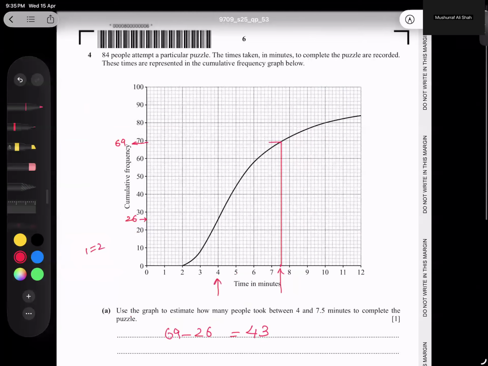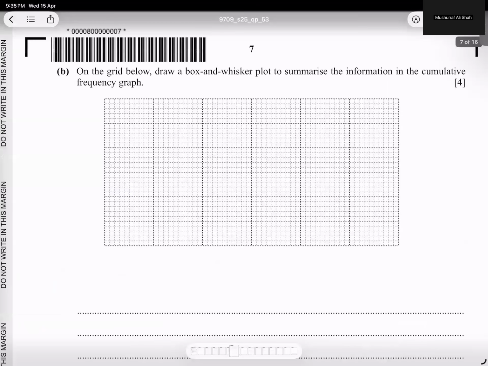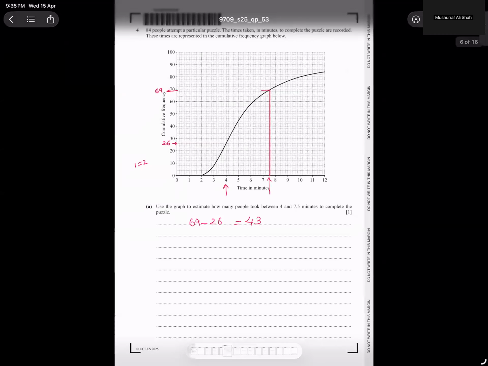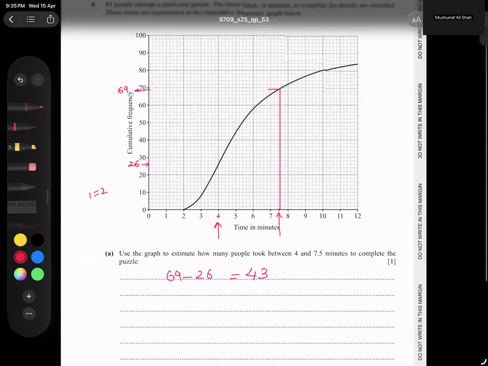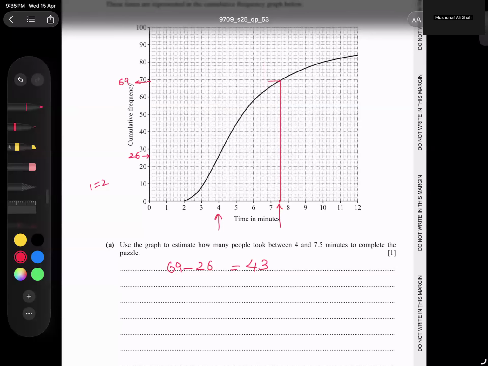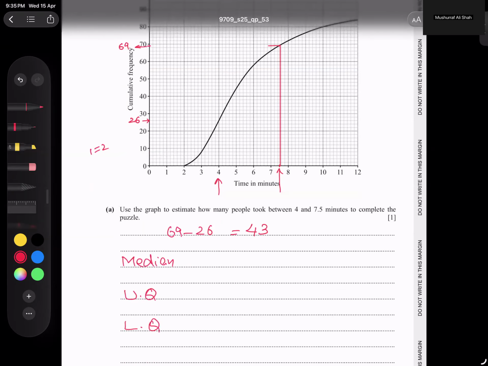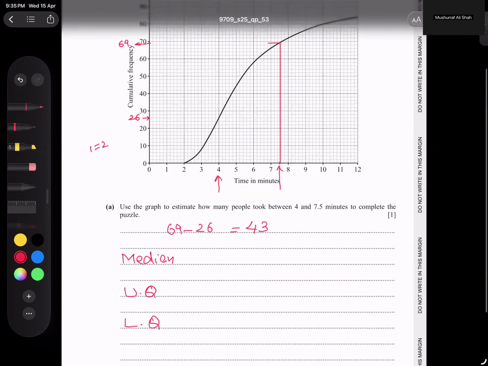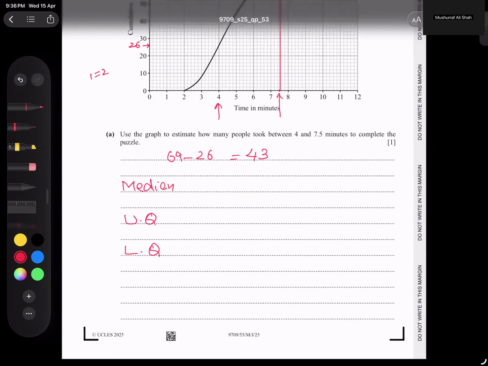On the next page, we have another question. He's asking, on the grid below, draw a box and whisker plot to summarize the information in the cumulative frequency. And you know, students, whenever you make it, we need 5 things. What 5 things? I will show you. Number one, I'm looking for the median. Number two, I'm looking for the upper quartile. Number three, the lower quartile. And we have one more thing, the highest value and lowest value.